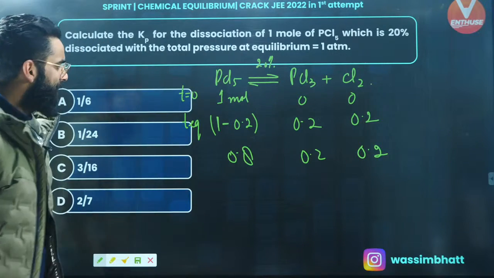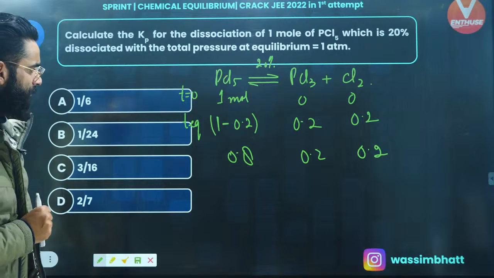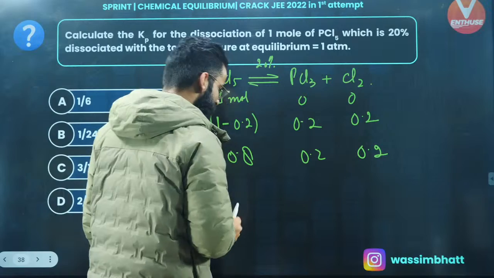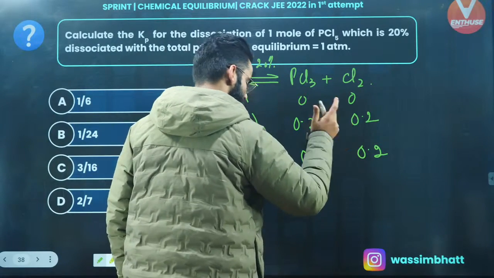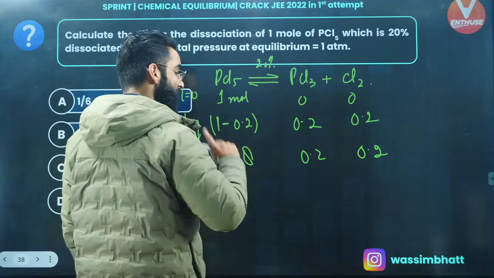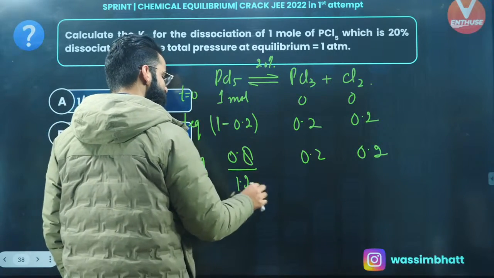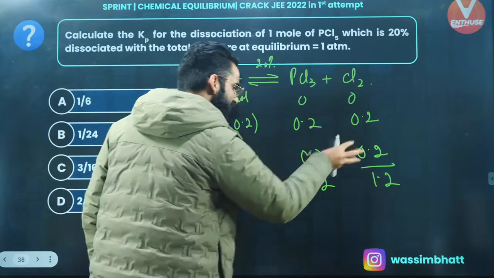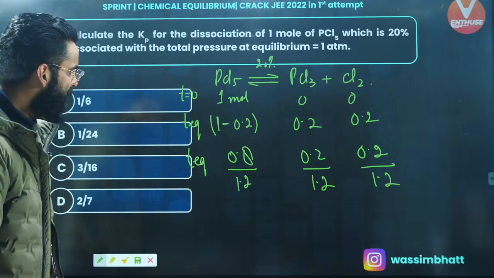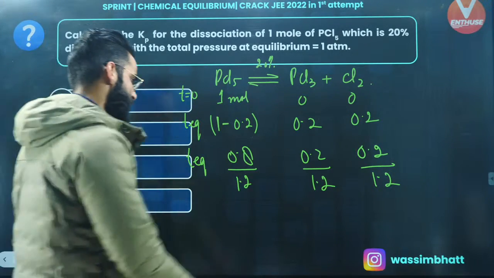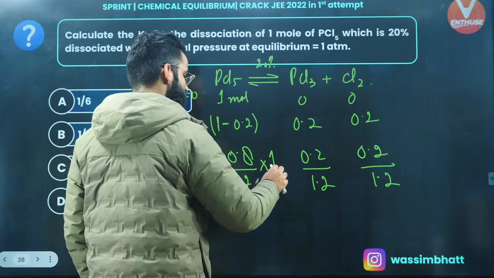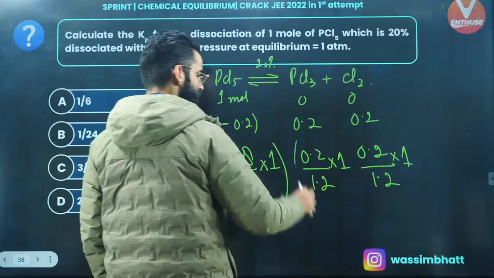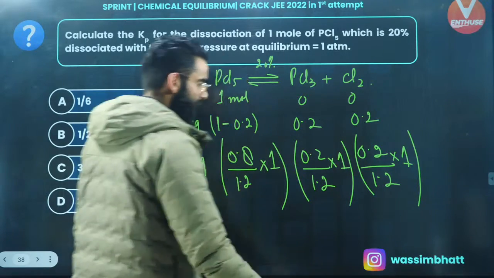So what did I get exactly? I got the moles of each reactant and product at equilibrium. Perfect. Can you let me know the total number of moles present in the container at equilibrium? It's going to be 0.8 plus 0.2 plus 0.2, so 1.2. 1.2 is the total number of moles present in the container at equilibrium. If I divide each term by 1.2, can I say I got the mole fraction of each reactant and product at equilibrium, right? Since I got the mole fractions, multiply the mole fraction by the total pressure of the system at equilibrium, which is 1 atm. Multiply this term by 1, multiply this term by 1. This is what I call the partial pressure of PCl5 at equilibrium, partial pressure of PCl3 at equilibrium, partial pressure of Cl2 at equilibrium.